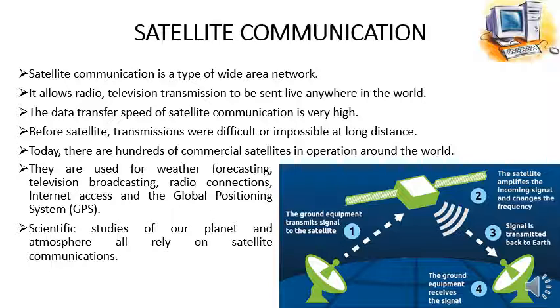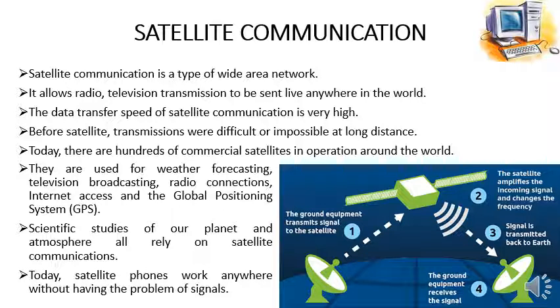Scientific studies of our planet and atmosphere all rely on satellite communications. Today, satellite phones work anywhere without having the problem of signal. Here in this picture we can see that a satellite is placed in the space above the earth's surface, and the dish antennas are placed on the ground.